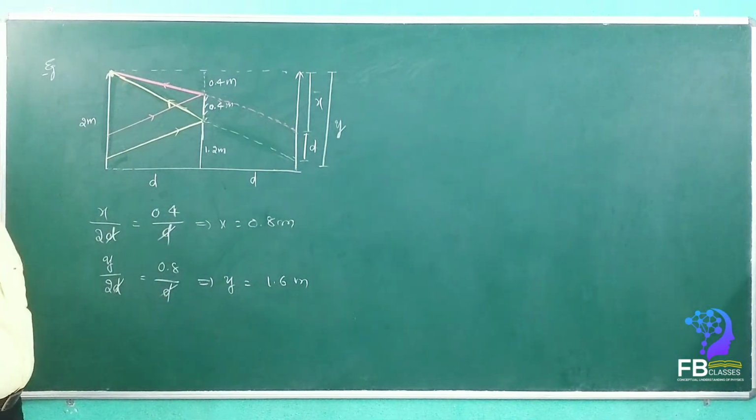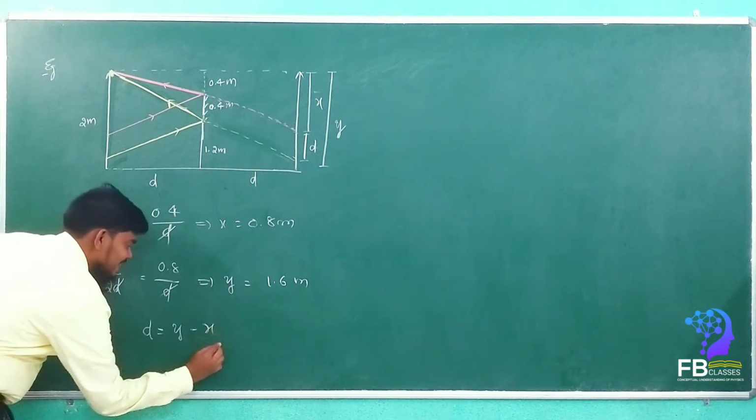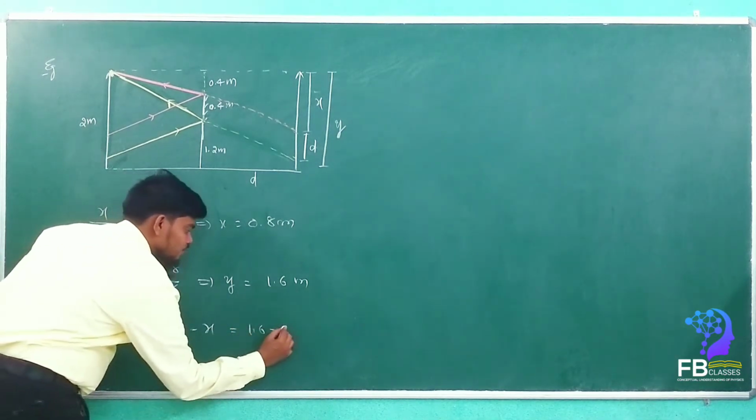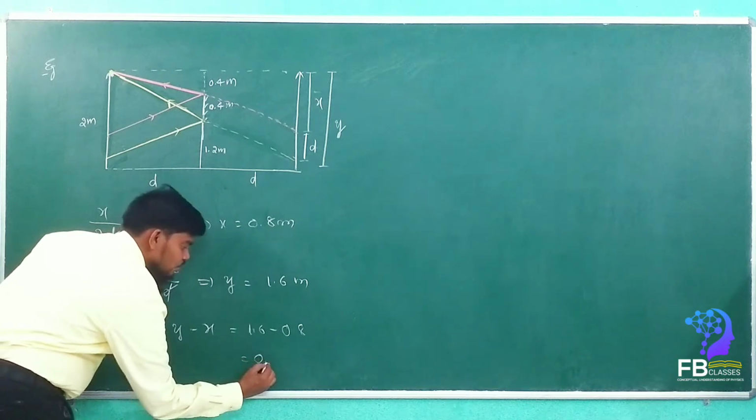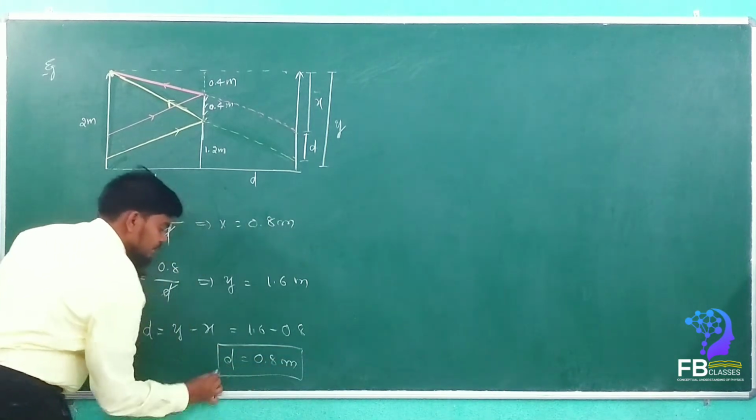Are you getting my point? y is equal to 1.6. So now how much is d? d is equal to y minus x. That is equal to how much, my dears? 1.6 minus 0.8 is equal to 0.8 meter. This is the d value. Are you getting my point?